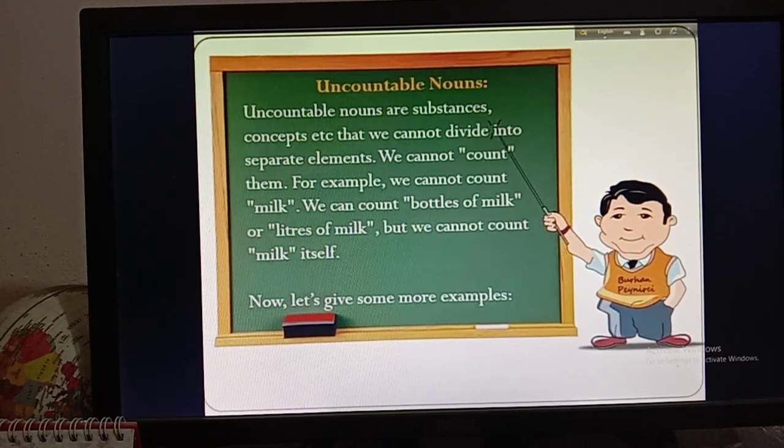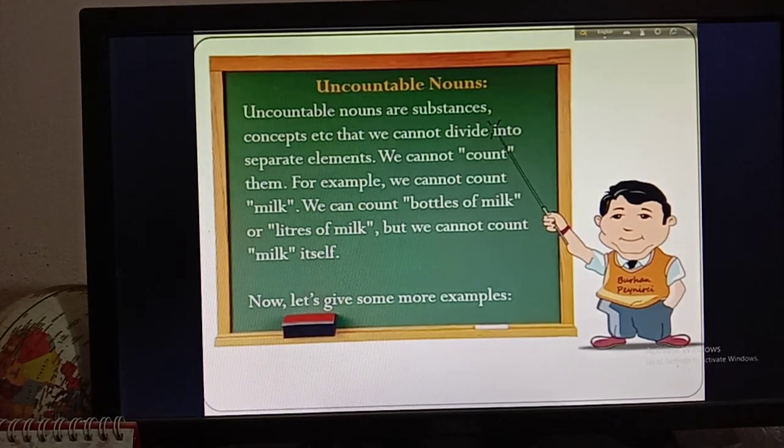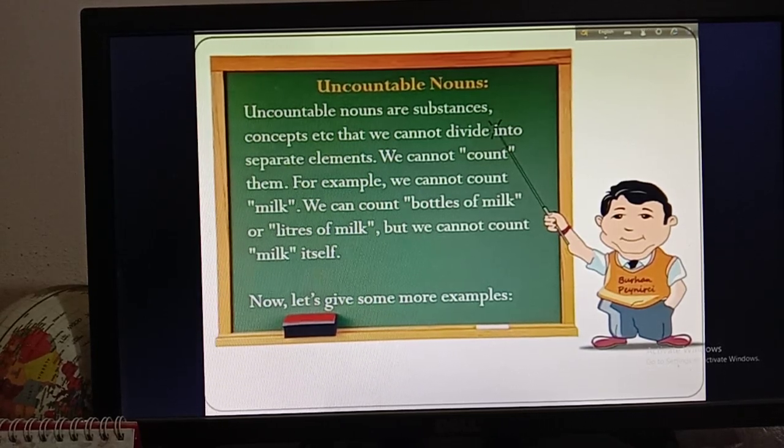Okay, so when there is only milk or only water or only sugar, that will be uncountable. And when I say a glass of water or a glass of milk, that will be countable. Okay, so those things that are not countable are uncountable, and those things that are countable are countable.